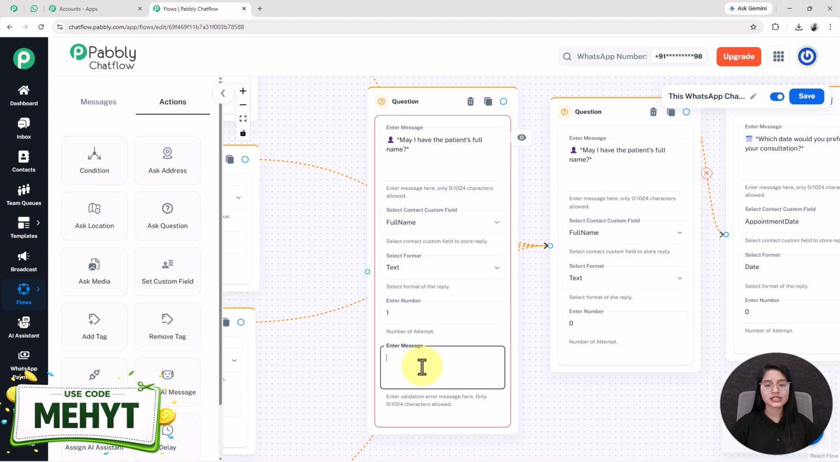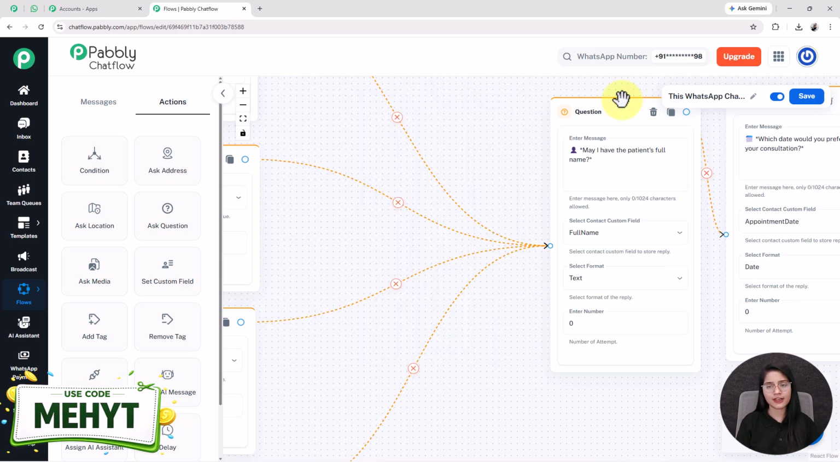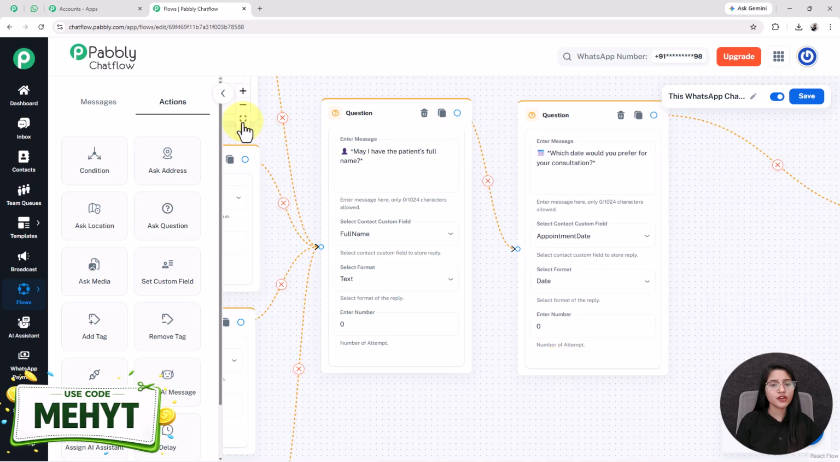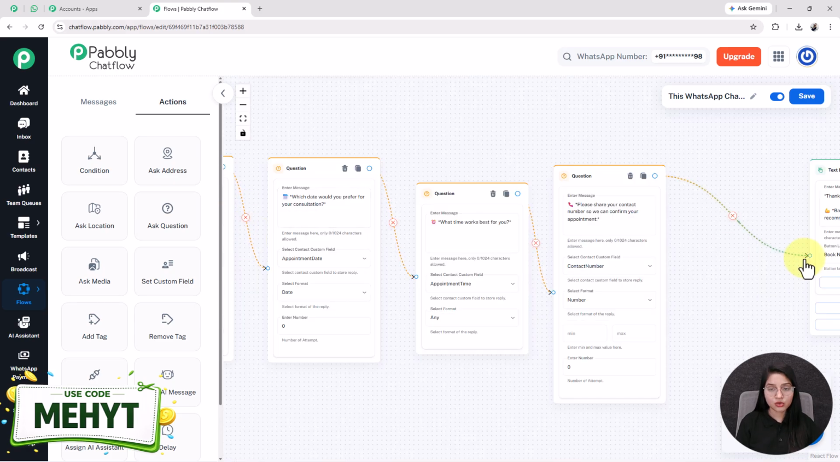Validation message works like, for example, in this case, you can enter it as please share your name in the correct format. Here I have given the number of attempts as 0, so there is no requirement of any validation message. See, this is how easily you can do the setup of this question node. Moving forward, I have done the same 3 times more. Means I have added 3 question nodes and added a different question in each of them.